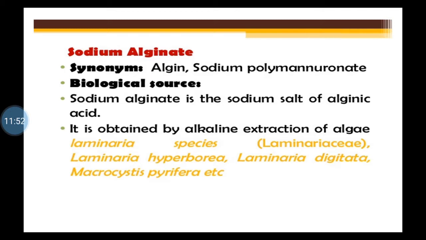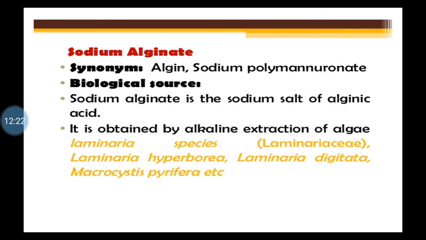Now sodium alginate is the sodium salt of alginic acid. So the biological source: sodium alginate is the sodium salt of alginic acid, and alginic acid is a polyuronic acid composed of reduced manuronic acid and glucuronic acid, which are obtained from algal growth. So it is obtained from algae.